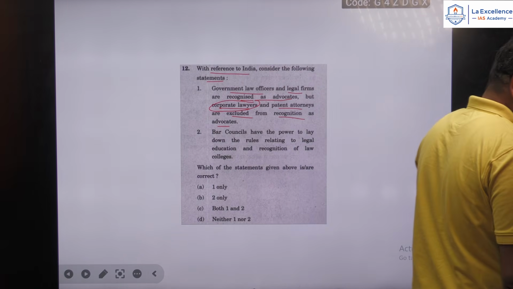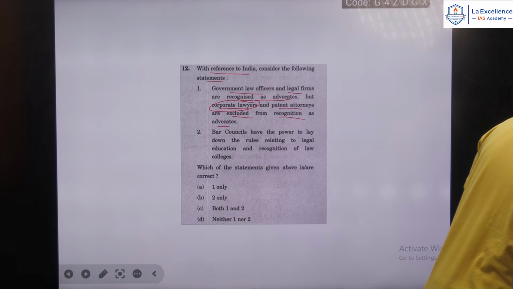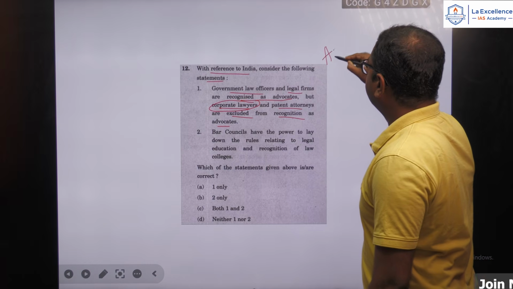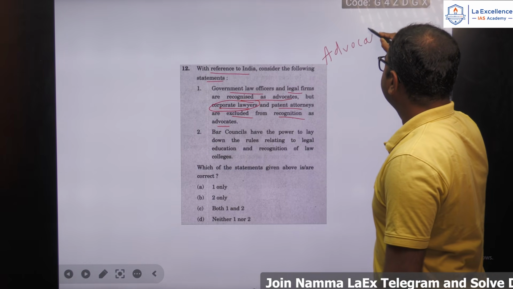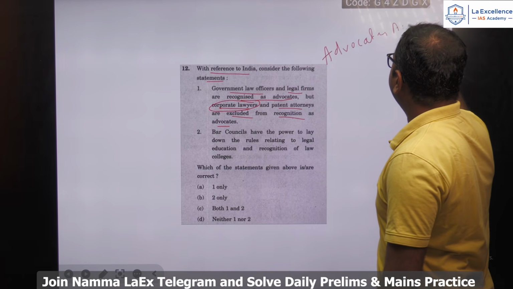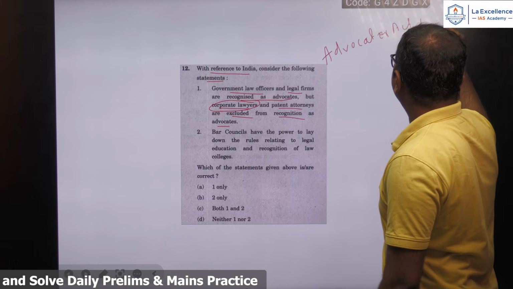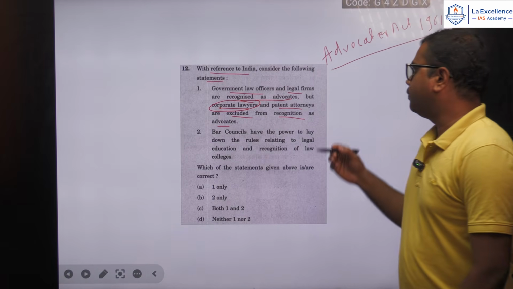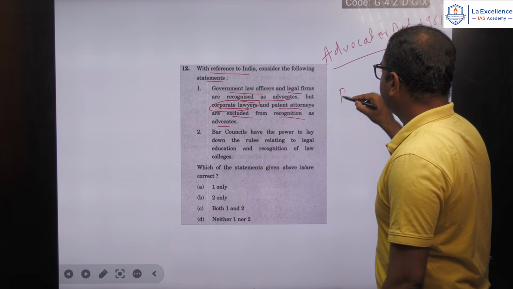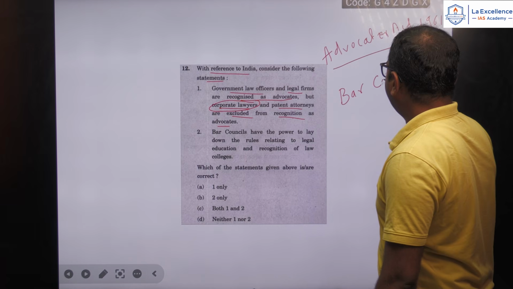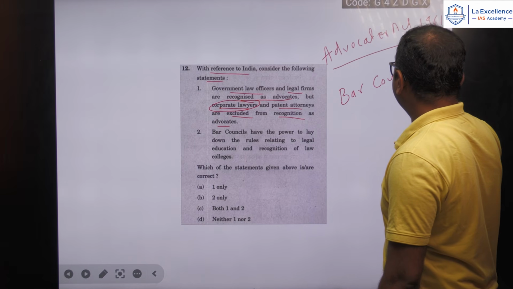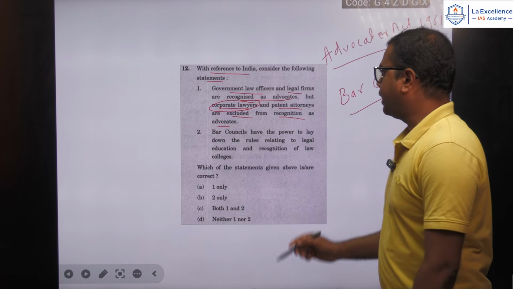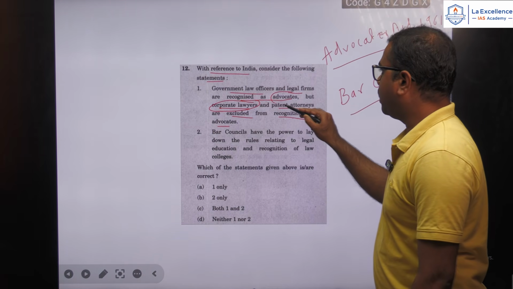So it is under the Advocates Act of 1961, the one who will enroll as advocate, or the one who is enrolled as lawyer in the Bar Council can be recognized as an advocate.